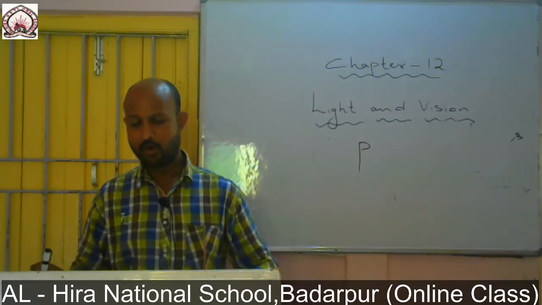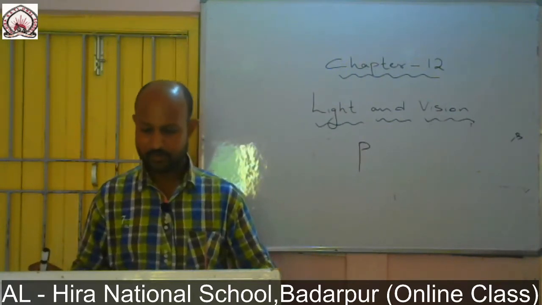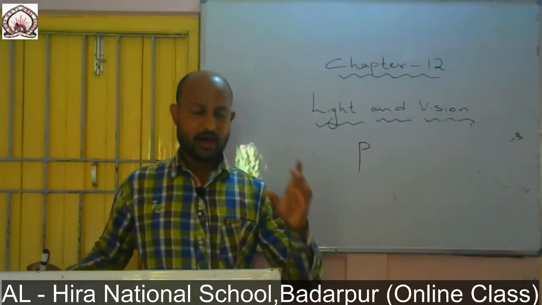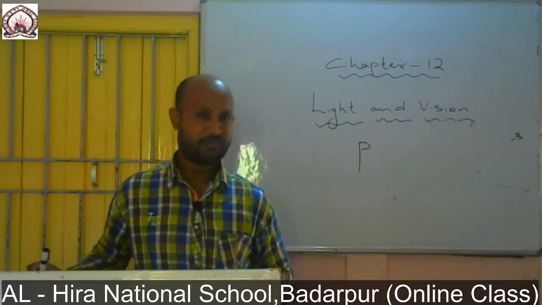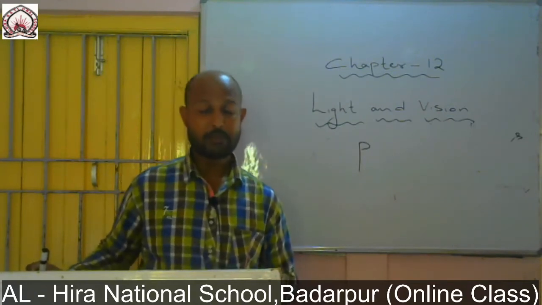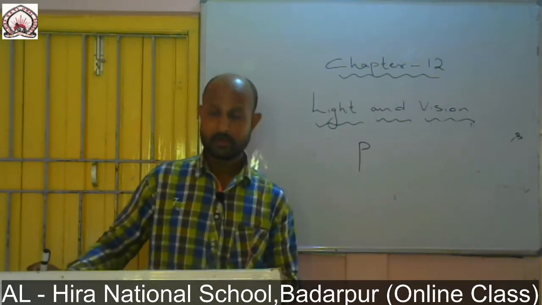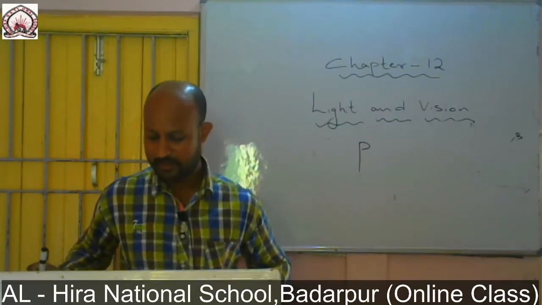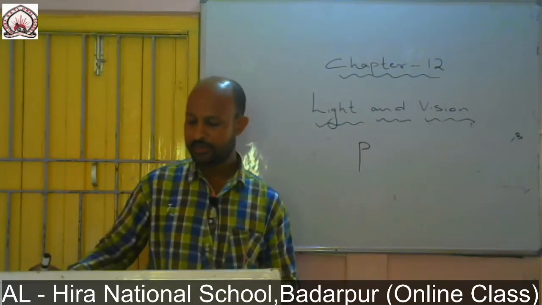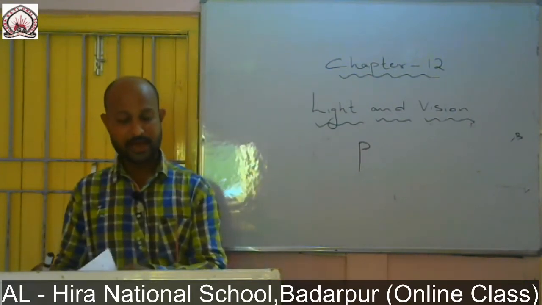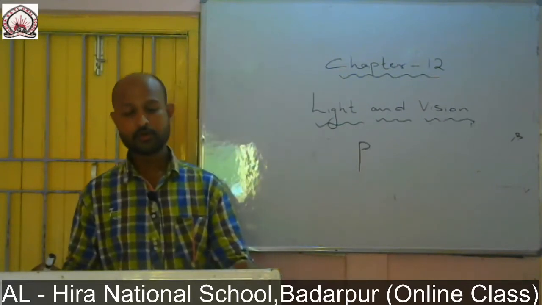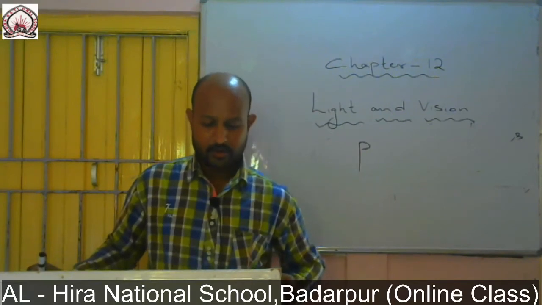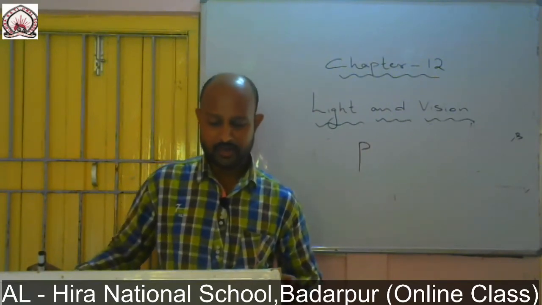A plane mirror forms an image of an object placed before it. This is a result of a single reflection of light. If we happen to see only a single image, it means that single reflection is taking place. But when we see many images forming, we mean to say that multiple reflections are taking place. So at the time of multiple reflection, many images are formed at the same time. You can see figure 12.10, which is given on page number 128.